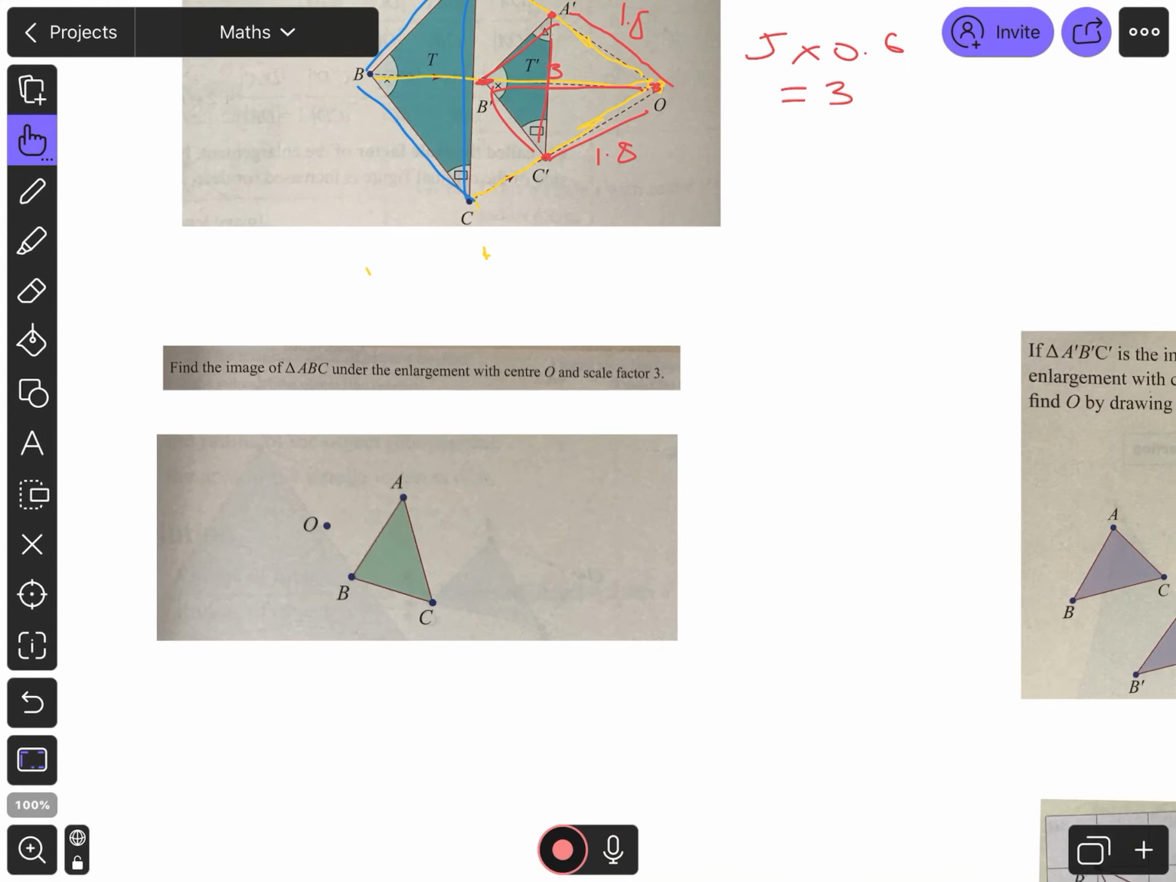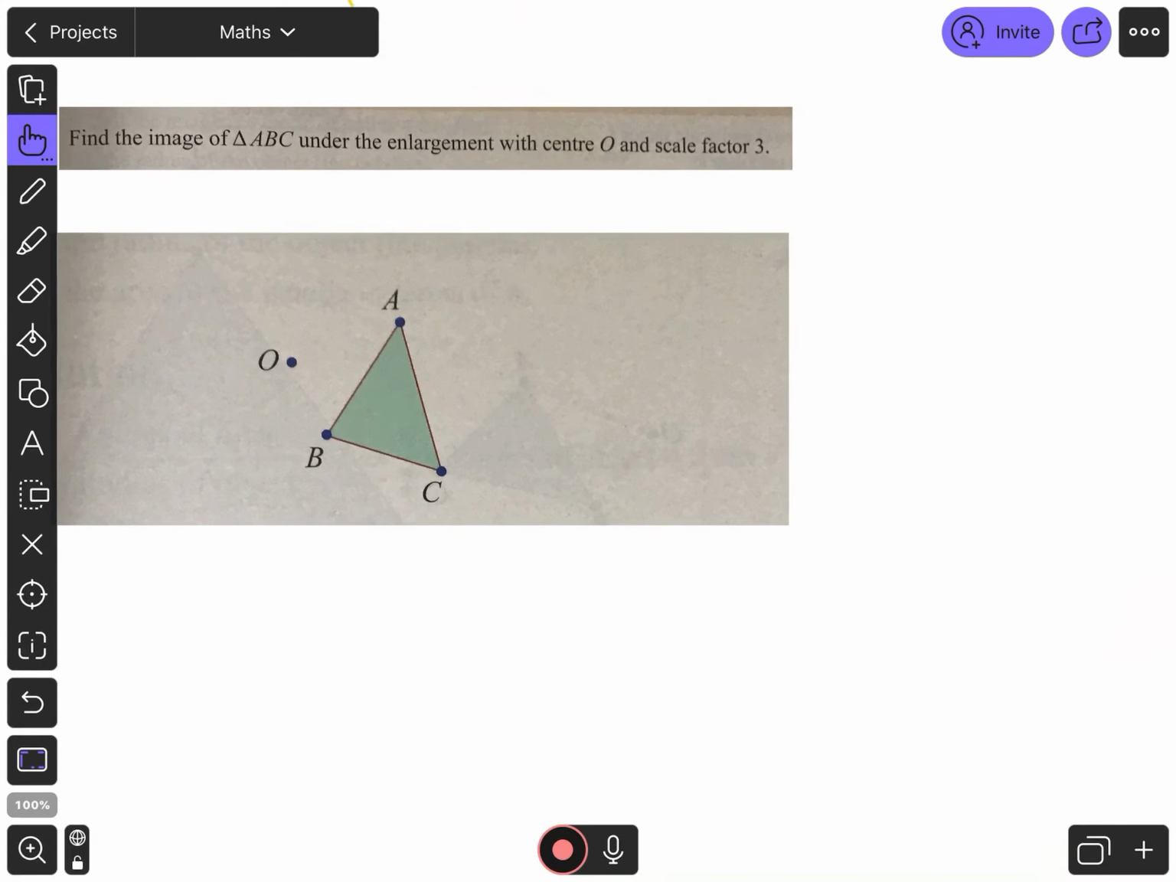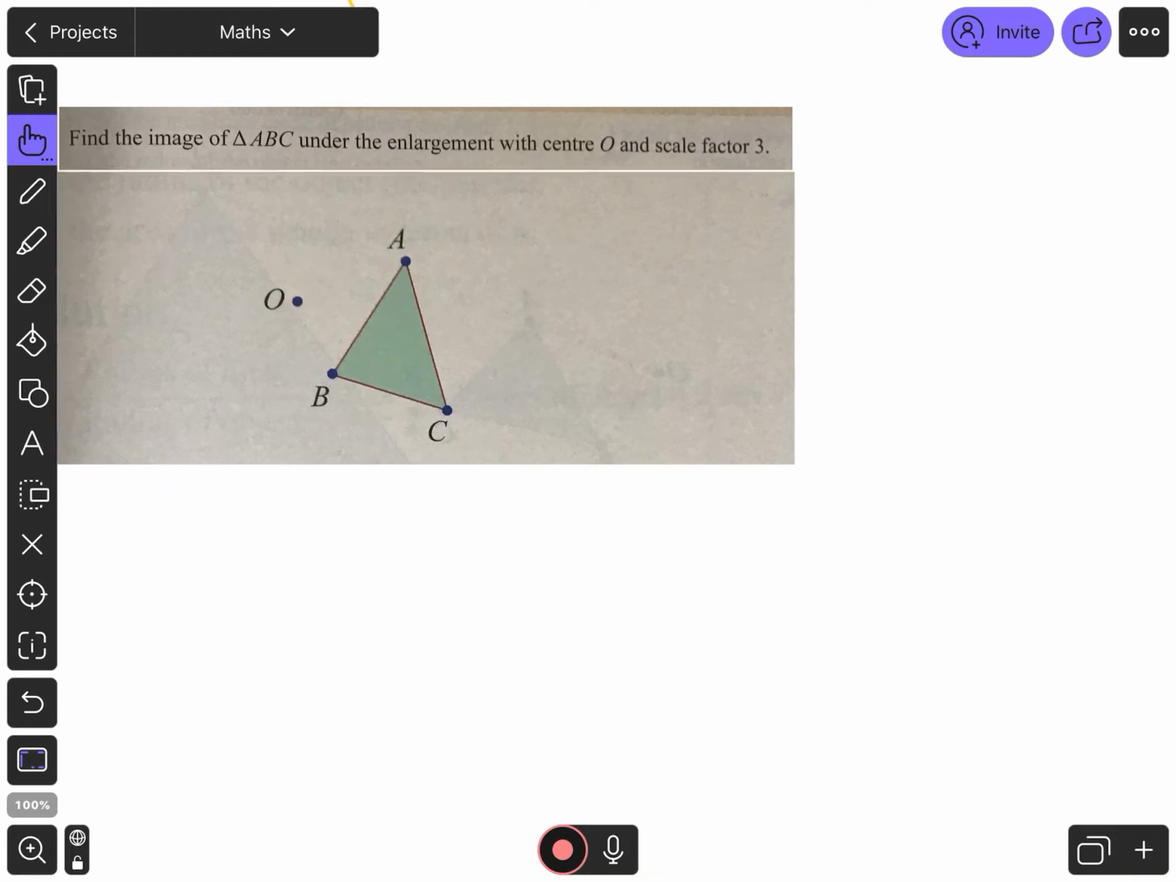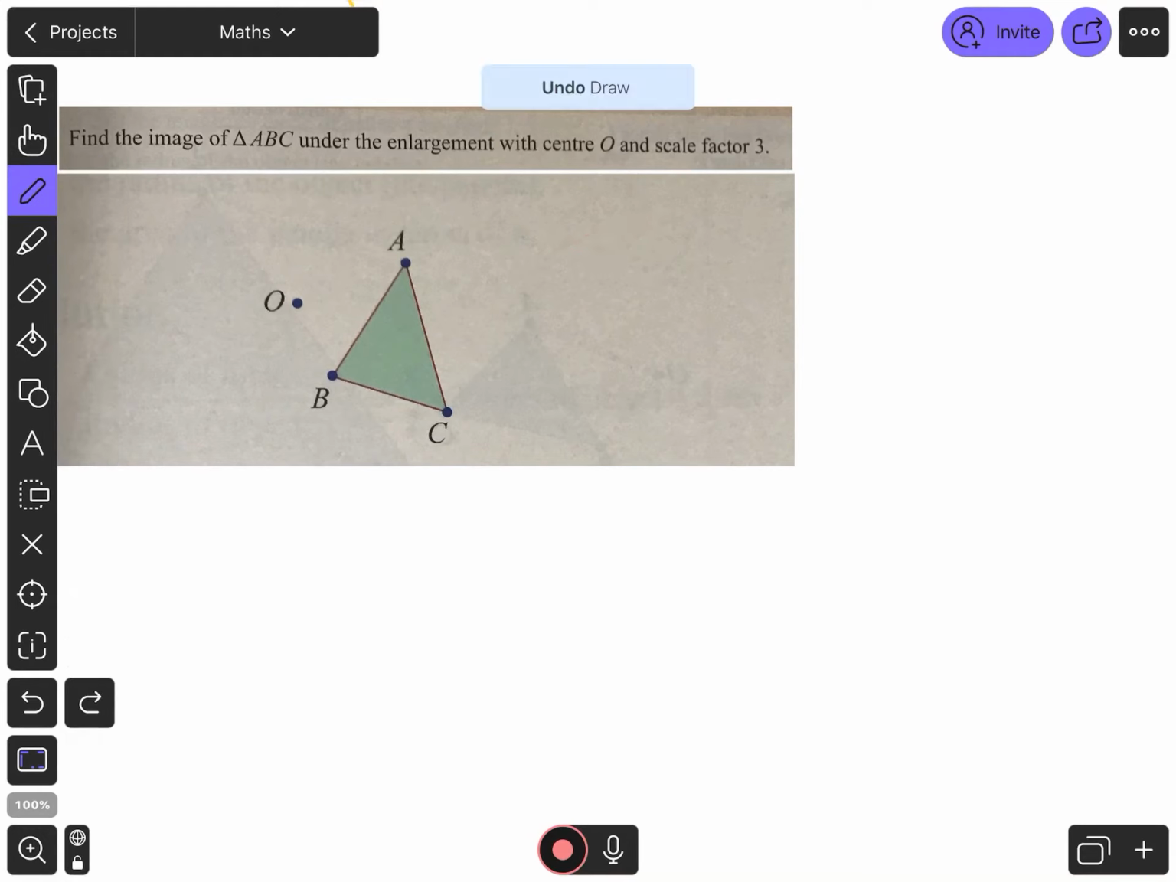Okay, next thing we're going to look at then is this bottom question here. Here it says find the image of ABC with the enlargement with center O and scale factor of 3. So what I'm going to do is, first thing is, I know the scale factor is going to be 3, so it's going to be larger. It's going to be out here somewhere. So what I'm going to do first is I am going to join up my points.